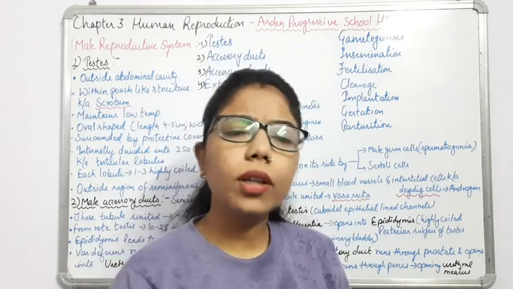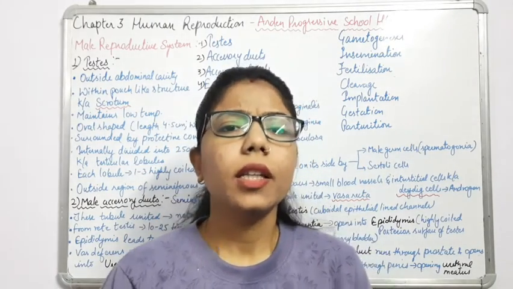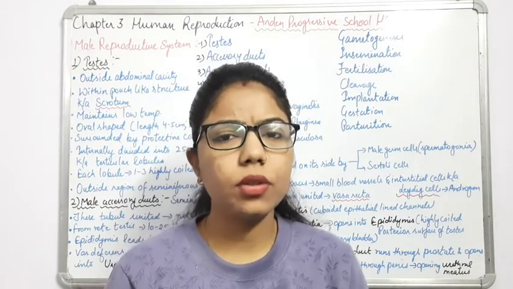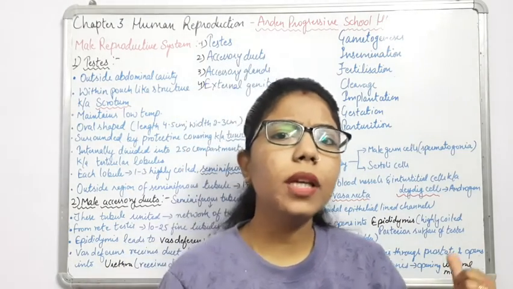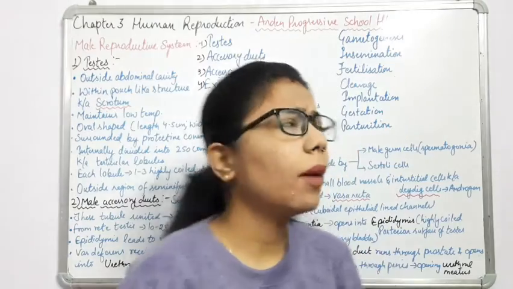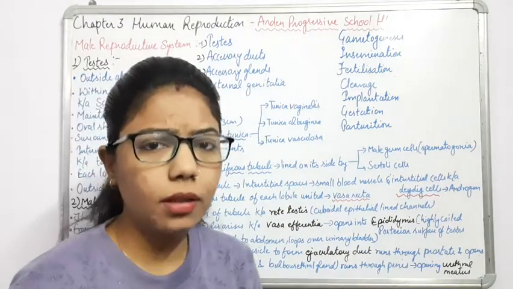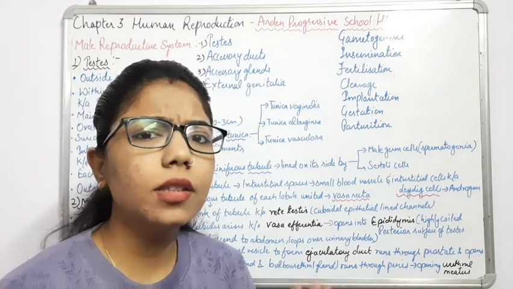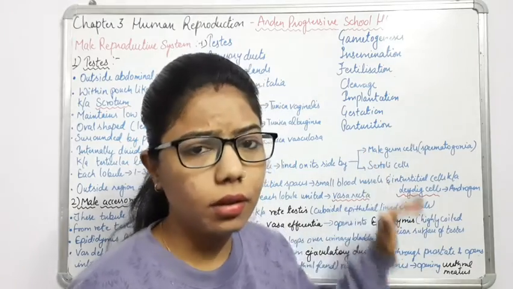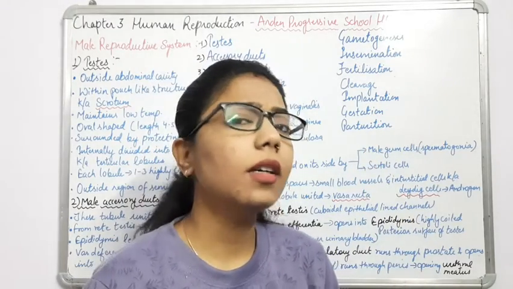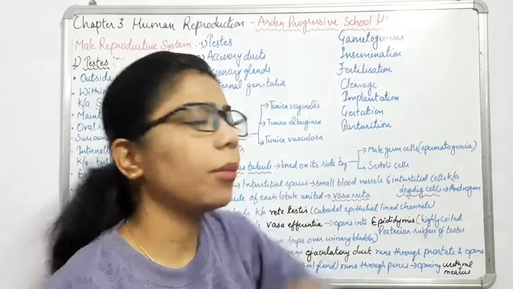Now, what is sexual reproduction? Where there should be two gametes. One should be a male gamete and another should be a female gamete, right? So both the male gamete as well as the female gamete must be there. Here we have divided this chapter into some steps, and first of all is gametogenesis.